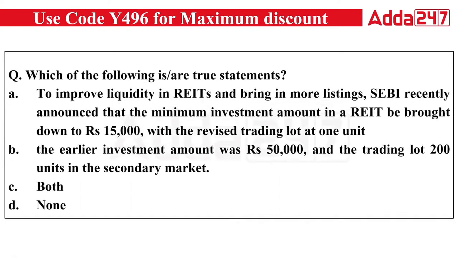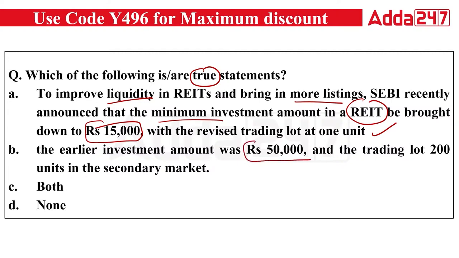Okay. Now, which of the following is a true statement? First is saying, to improve the liquidity in the real estate investment trust and bring in more listings, SEBI recently announced that the minimum investment amount in REIT should be brought down to 15,000 with the revised trading lot of 1 unit. This is true, as we have seen just now that 15,000 is the minimum investment limit. The earlier investment amount was 50,000 and the trading lot was 200 units in the secondary. So the right answer will be that both statements are true about real estate investment trusts.